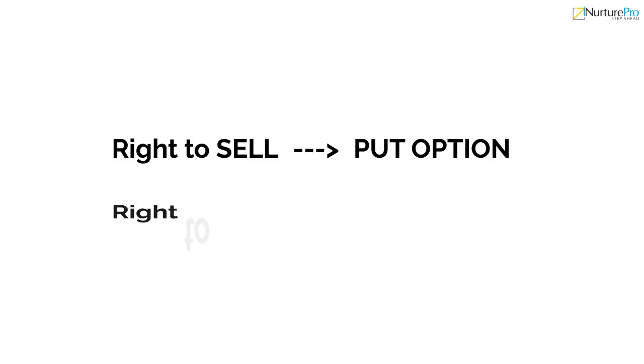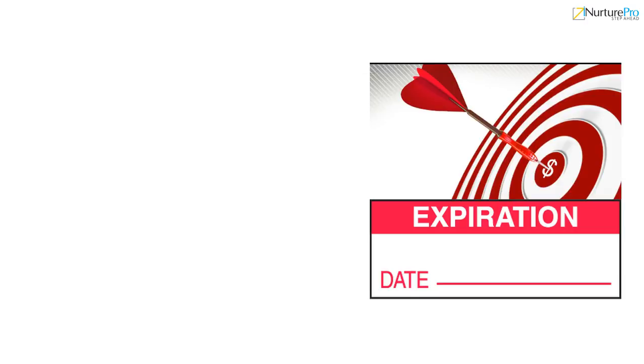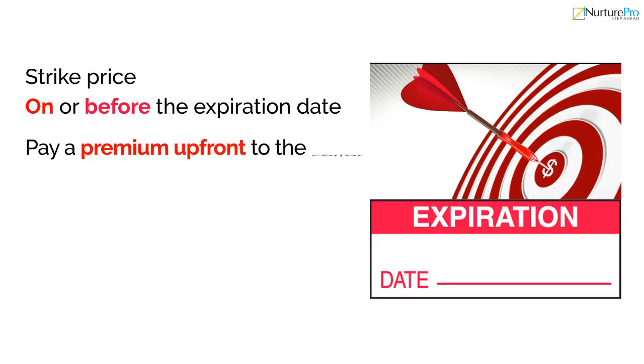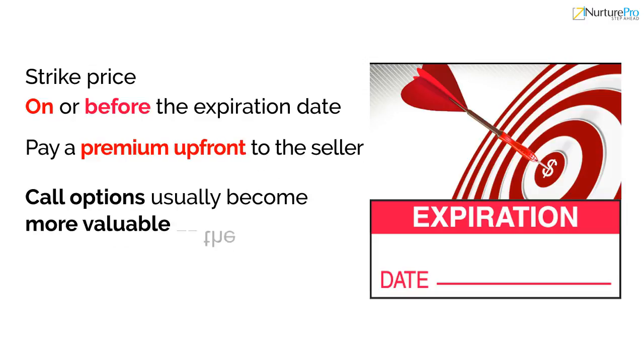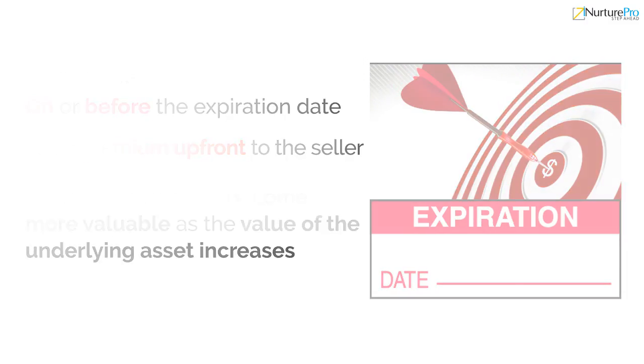The right to sell a security is called a put option, while the right to buy is called the call option. The call option gives the holder of the option the right to buy a particular asset at the strike price on or before the expiration date. In return, he has to pay a premium upfront to the seller. Call options usually become more valuable as the value of the underlying asset increases.